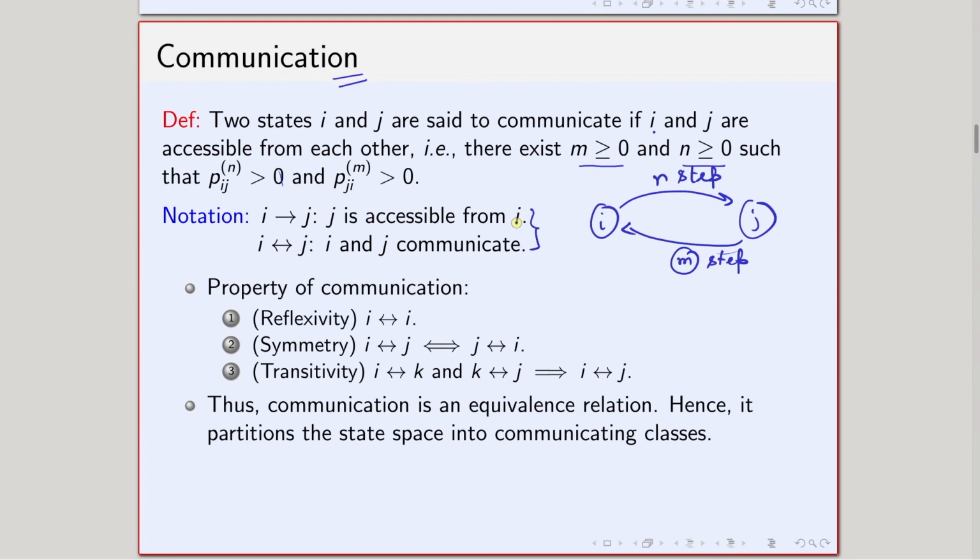So some notation, this notation from now onwards we are going to use. j is accessible from i, that means I can go from i to j, and we will denote that by this arrow notation. And keep in mind, this arrow does not mean that I will go in one step, it basically means that in some steps I can go from i to j. Whatever the number of steps, that depends from problem to problem. In some problems maybe I can go in one step, in some problems I can go in multiple steps.